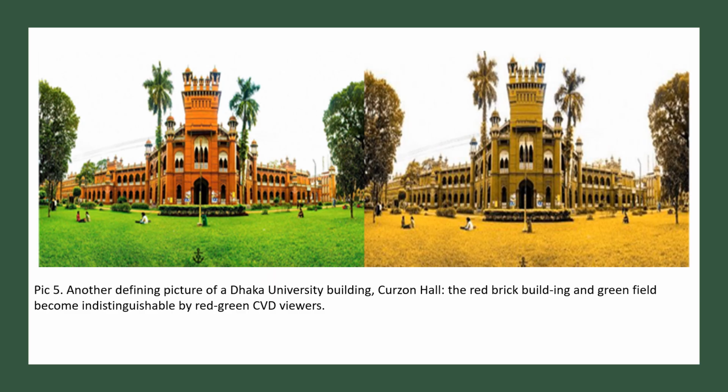Another popular tourist destination is Dhaka University Curzon Hall, where you can see the red brick building in front of its greeneries. But through this color vision defected simulation, we found that it completely loses its attraction.